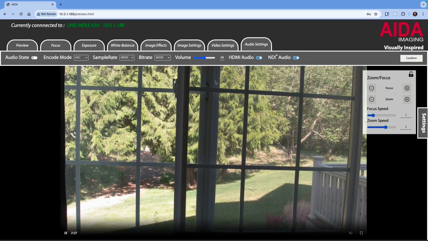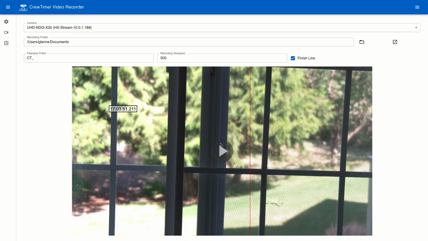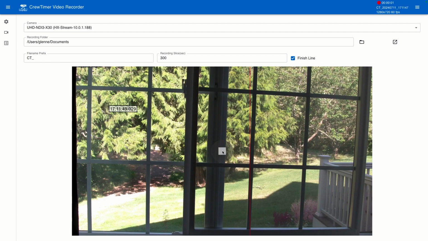Now let's go back to our recording program and see if we're getting our 720p. Okay, I'm going to click the start button here. And here's our picture. And up here on the upper right, we're seeing 1280 by 720 at 60 frames per second, 720p.